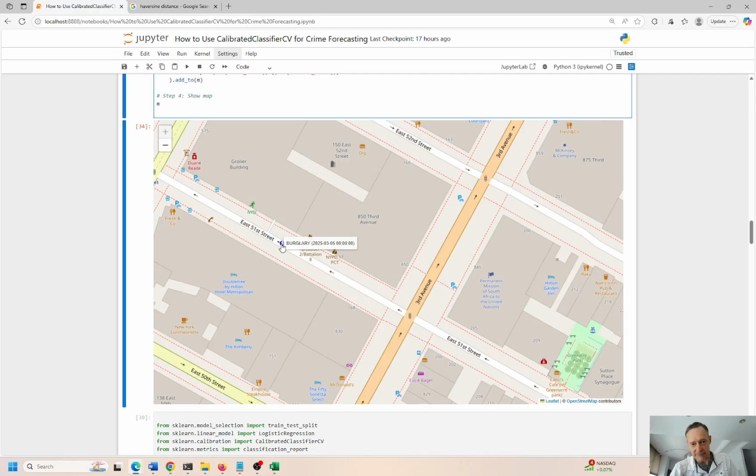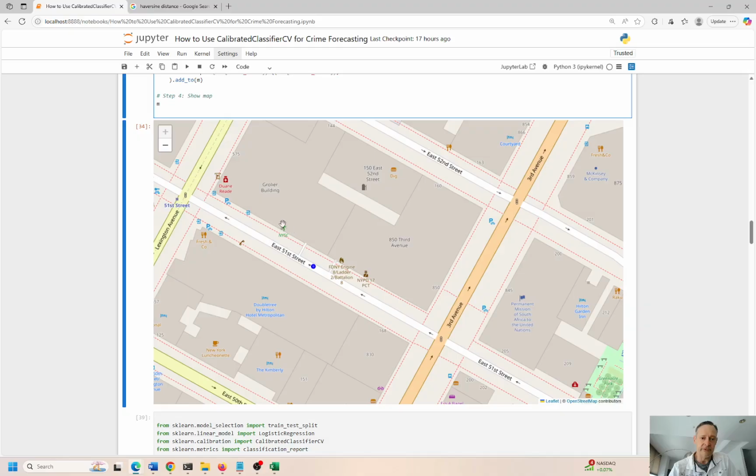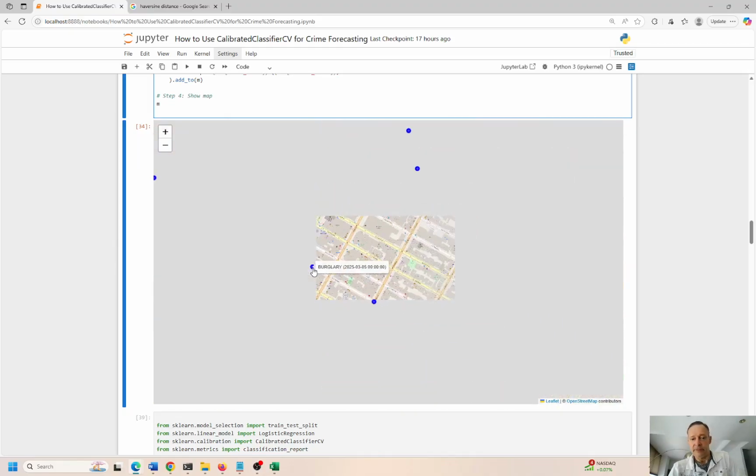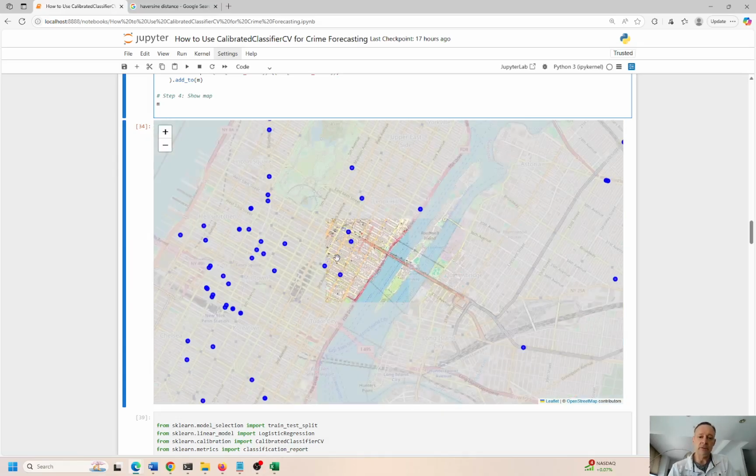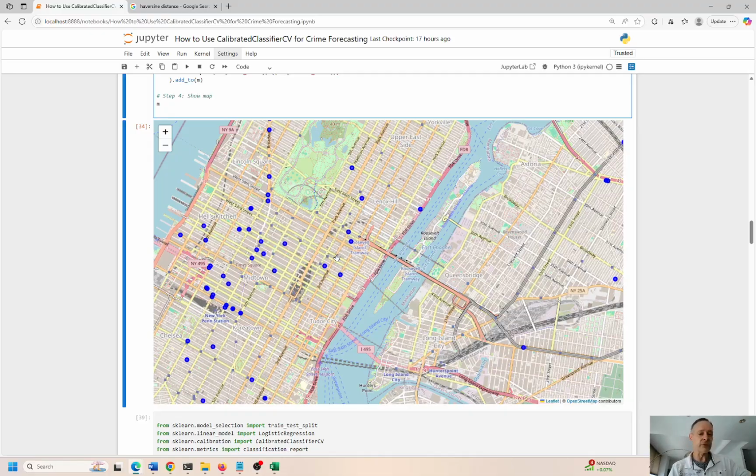I love these Folium maps. This looks like this could probably be a doorman building. How you break into a doorman building, I don't know. But anyway, burglary was reported. Maybe that was an inside job. It looks like a pretty affluent part of the neighborhood. I don't think that should be occurring there, but in any event, that's what the record says. So yeah, we have the latitude, longitude coordinates.